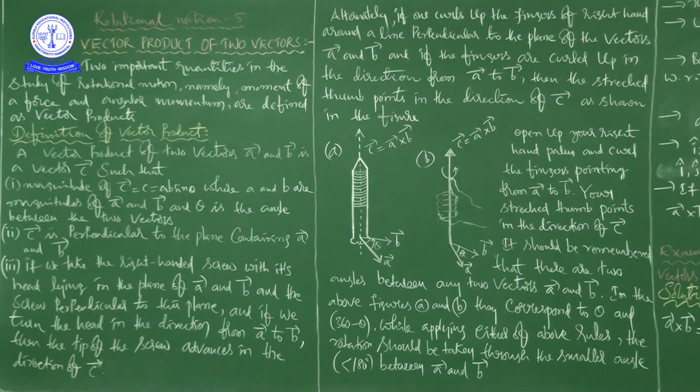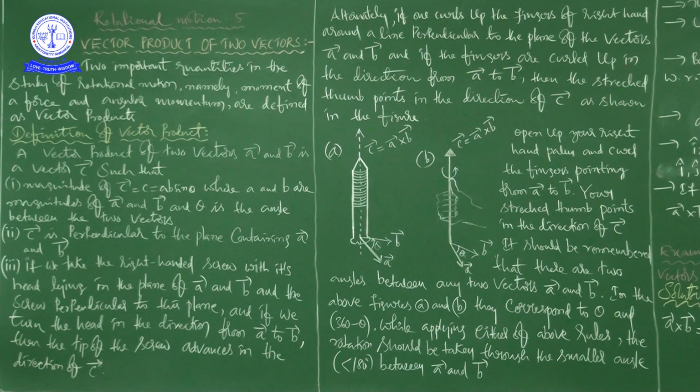Now if you find c bar, c bar is perpendicular, along this line. So perpendicular to the plane of the board will be given by the resultant vector, that is c bar. That's why he is saying c bar is perpendicular to the plane containing a bar and b bar.